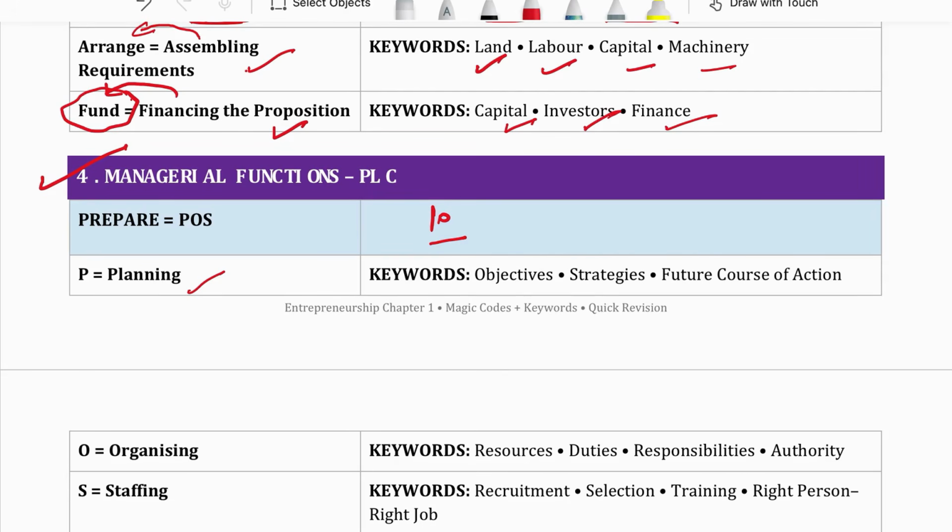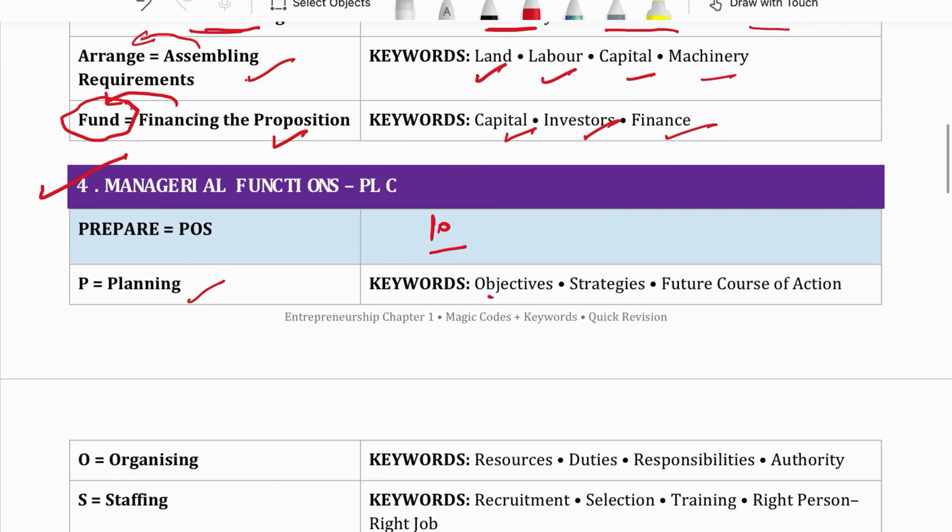First is planning. Planning means deciding in advance what is to be done, how it is to be done, who will do it. So in planning, first of all, the entrepreneur sets the objective, makes the strategy or plan to achieve these objectives, and then he decides the future course of action, that is how he is going to implement these objectives.